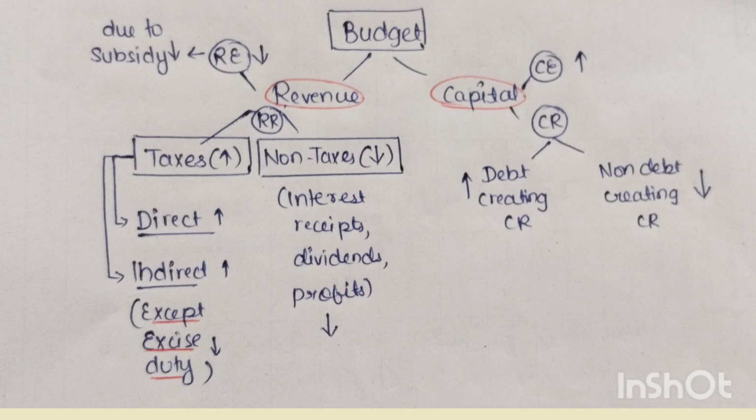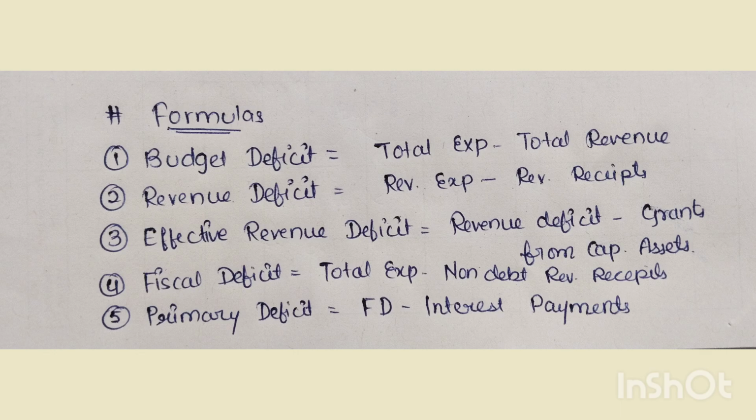Now let us talk about the capital receipts. Capital receipts are further divided into debt-creating capital receipts, which increased, whereas non-debt capital receipts reduced. Now we have some important formulas for the exams. Budget deficit is total expenditure minus total revenue.